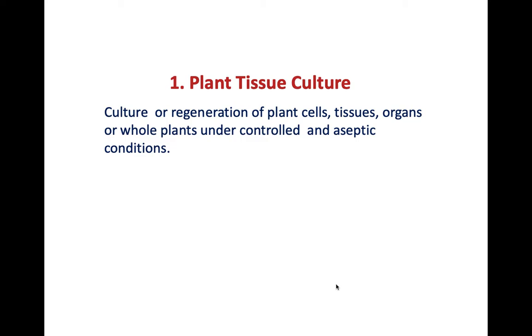Plant tissue culture is nothing but culture or regeneration of plant cells, tissues, organs or whole plants under controlled and aseptic conditions. If we take a single cell or a tissue or organ and we want to culture the cells under controlled and aseptic conditions, then we can produce the whole plant from a single cell or tissue or organ. This technique of regenerating a whole plant from a single cell or tissue is called the plant tissue culture technique.